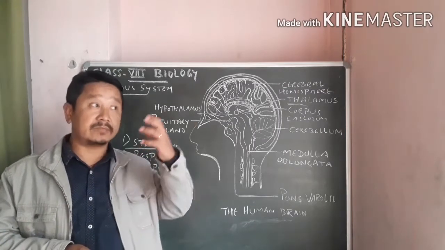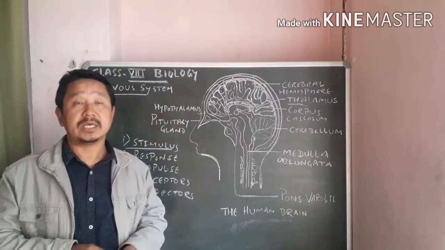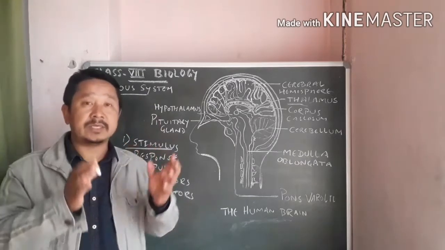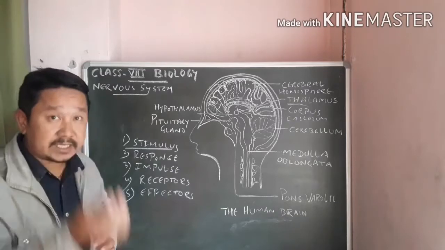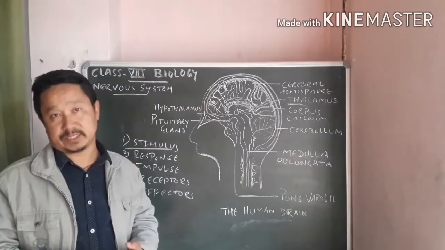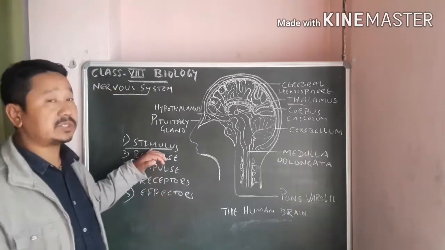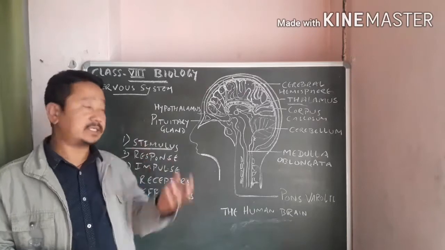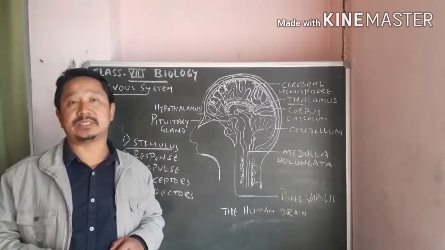When you see something outside, then accordingly you act. So something in the environment that makes some change in your activity is your stimulus, like a pinch or heat.